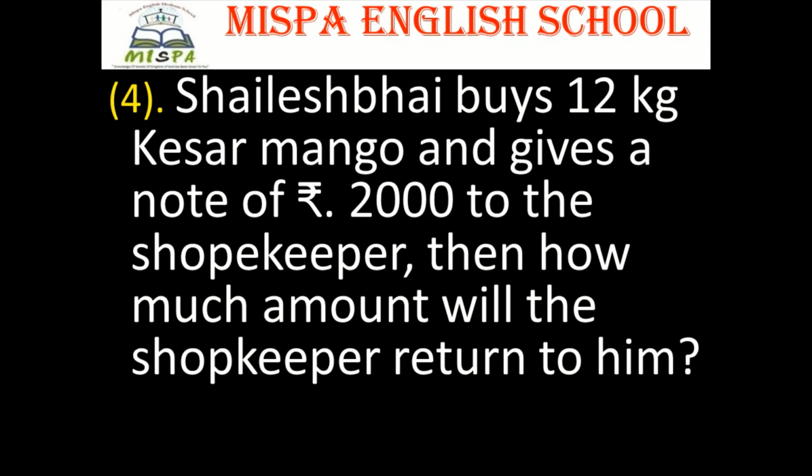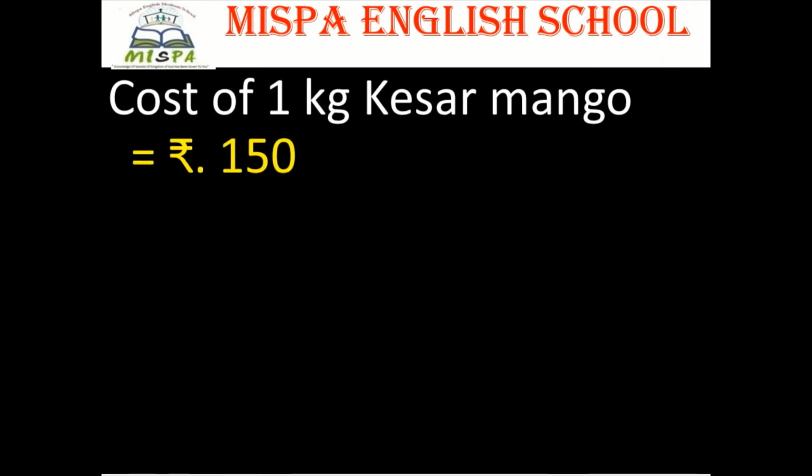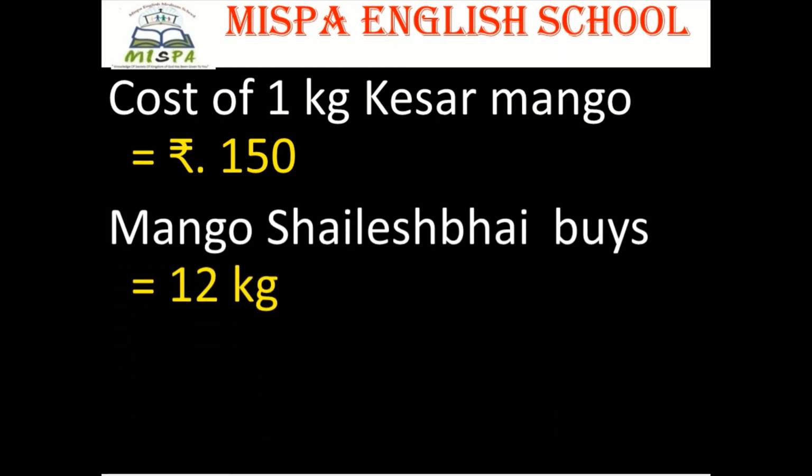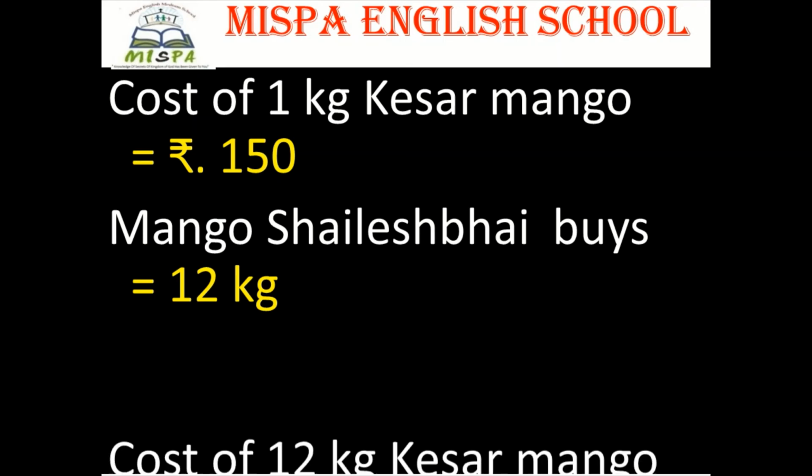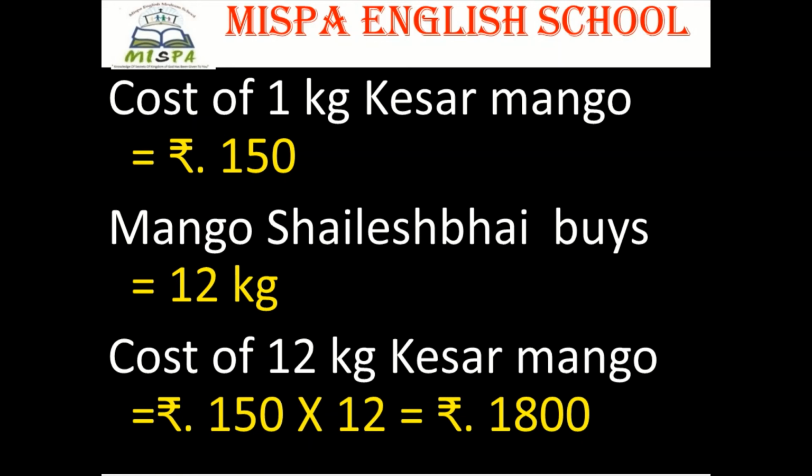Shailesh Bhai buys 12 kilograms Kesar mango and gives a note of rupees 2000 to the shopkeeper. Then how much amount will the shopkeeper return to him? Now let's look into the answer. Cost of 1 kilogram Kesar mango is equal to rupees 150. Mango Shailesh Bhai buys is equal to 12 kilograms. Cost of 12 kilograms Kesar mango is equal to rupees 150 into 12, that is equal to 1800.